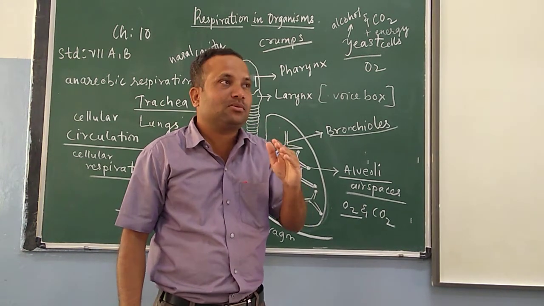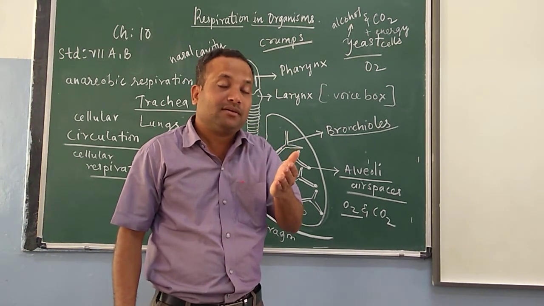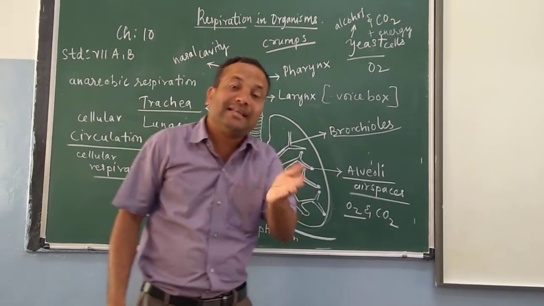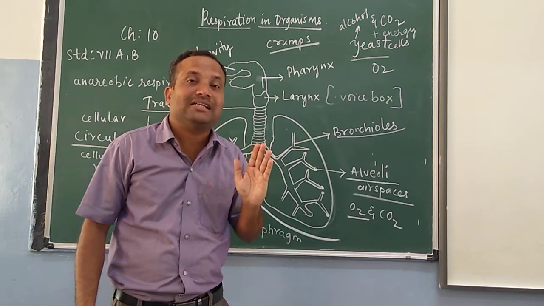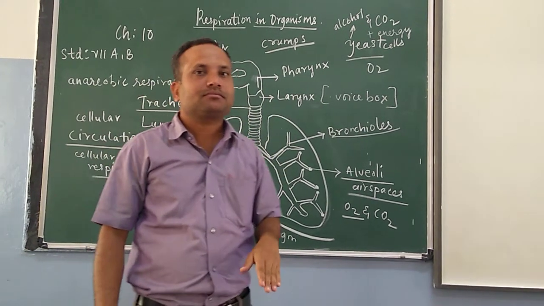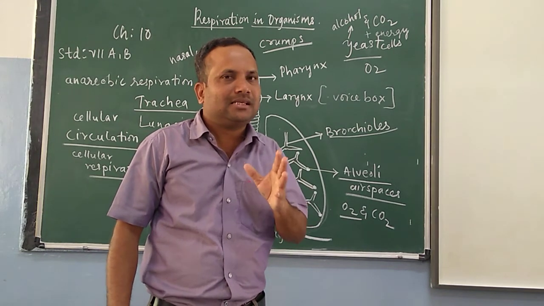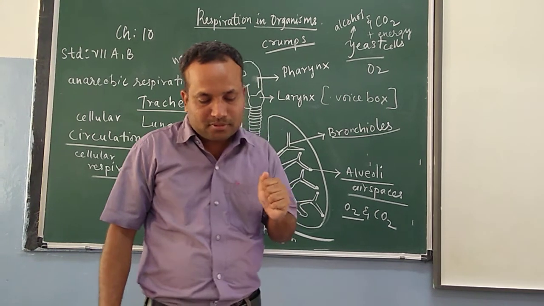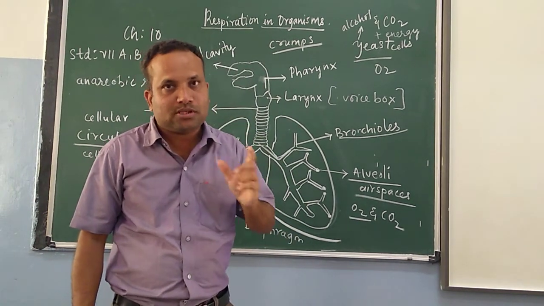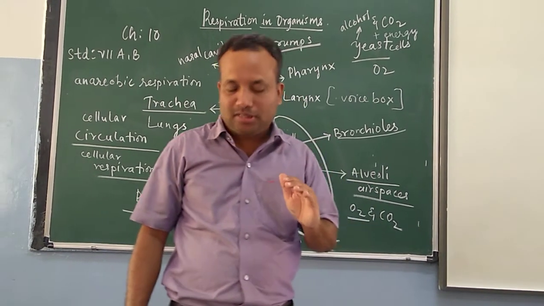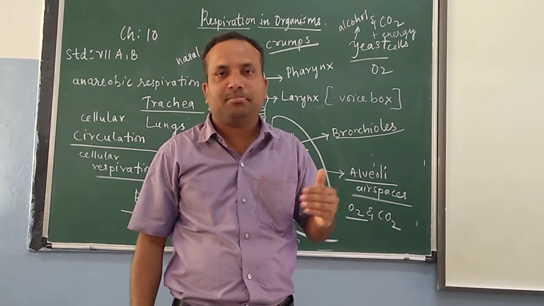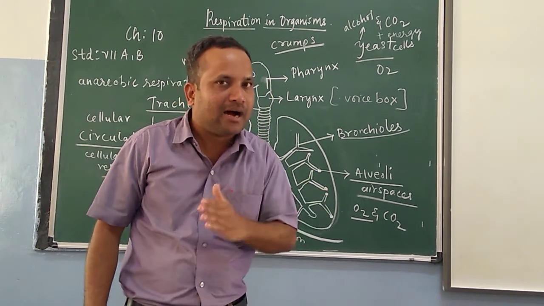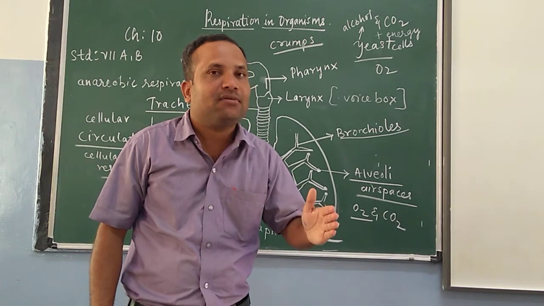It starts respiring means what? In those cells, breakdown of food starts taking place. Then there is a lack of oxygen. So when muscle cells respire anaerobically, there is a partial breakdown of glucose, children. There is a partial, half breakdown of glucose.